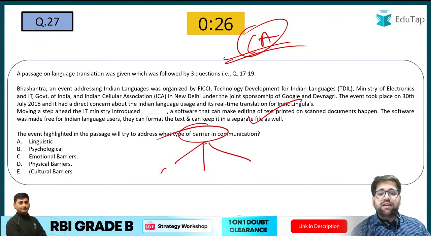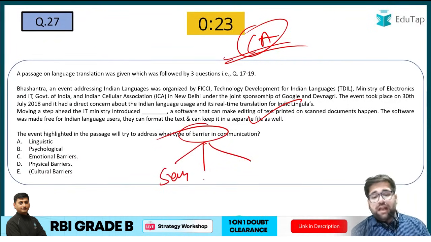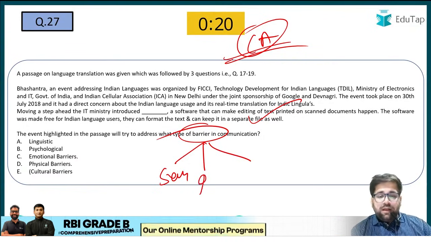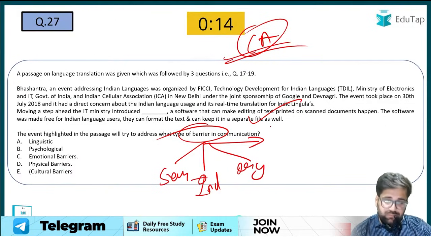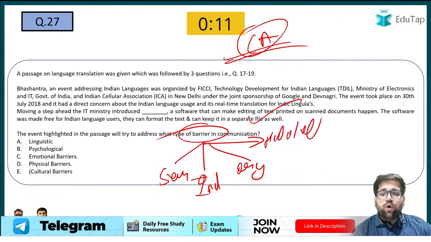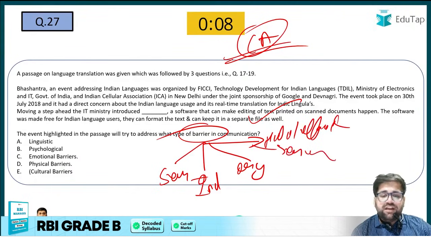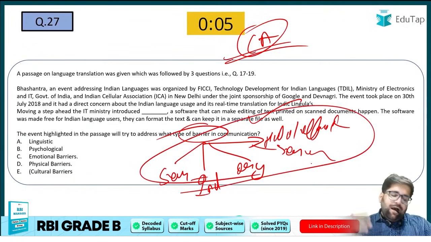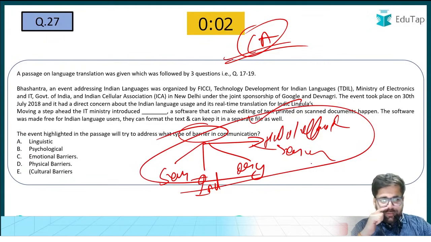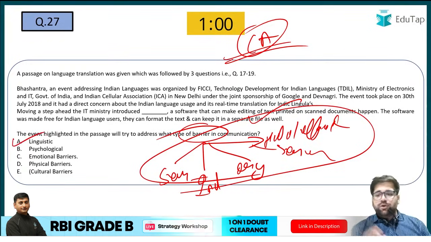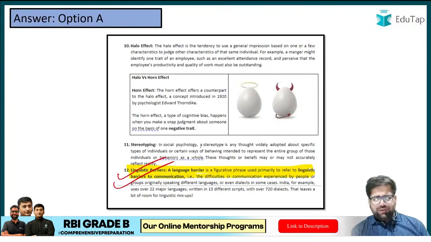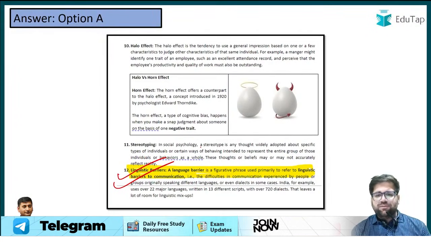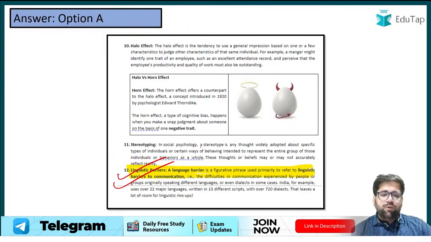There are different categories of barriers, semantic barriers. We also have this particular category which is known as individual related barriers, organizational barriers. We also have this particular category which is known as, I would say, the halo effect. All these are different emotional barriers, different barriers. So again, if you are reading them, hardly a journal reading would have helped you to answer this particular question. Yes, the answer will be linguistic, because you are not able to understand different transitions which are going there. So again, linguistic barriers have been clearly defined in your notes, and I don't think it needs further explanation, because it's a very easy term to understand.